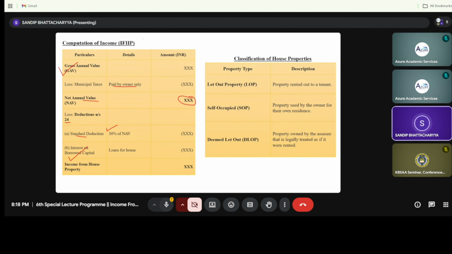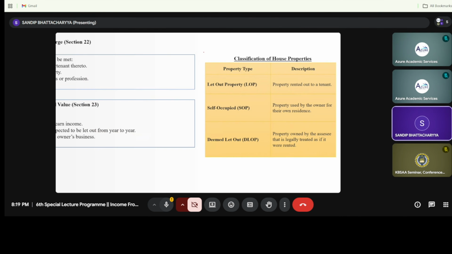Now it is under section 24(b). What the provisions are under interest on borrowed capital we will see in a later slide, but for now your understanding is that interest on borrowed capital means a loan taken for house property. So from the net annual value we deduct the two deductions under section 24(a) and 24(b), and then we move on to the net income from house property.